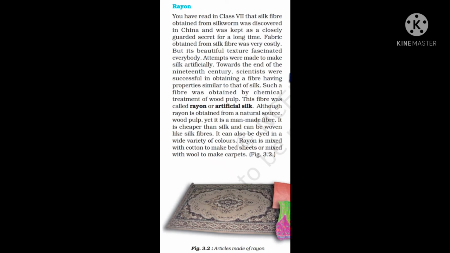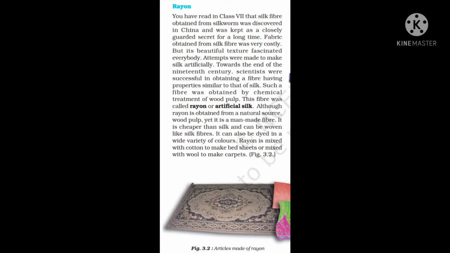Such fibers were obtained by the chemical treatment of wood pulp. That fiber was obtained by doing chemical treatment of wood pulp. You know, wood pulp is there, right? That is cellulose. From there they prepared this somewhat silk-looking fiber, similar to silk. This fiber was called rayon, or it was also known as artificial silk.